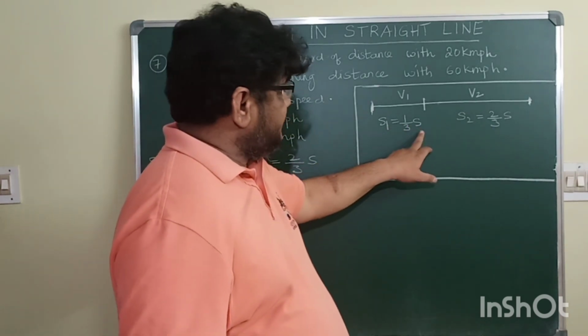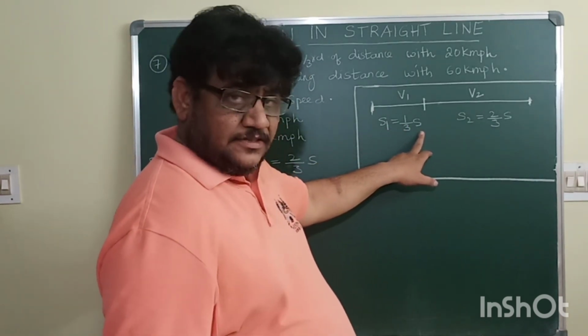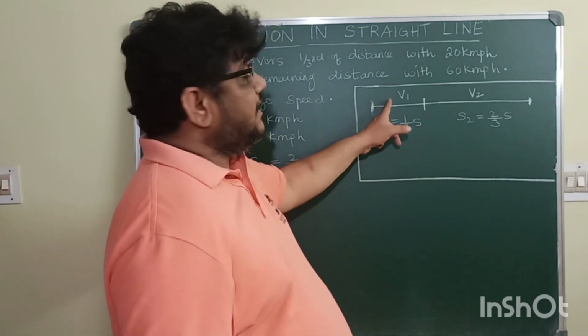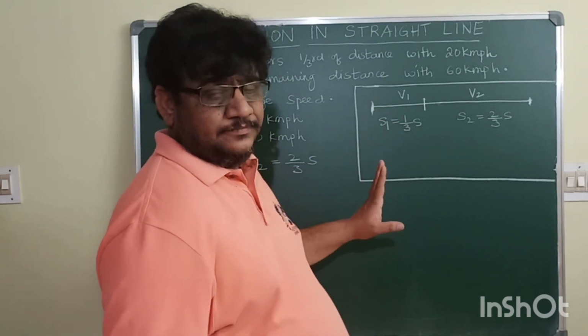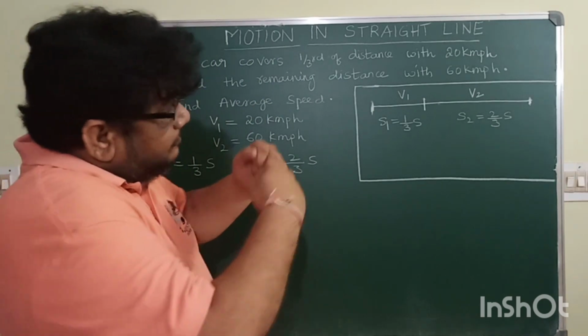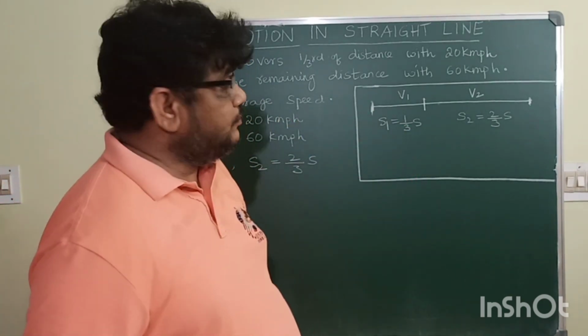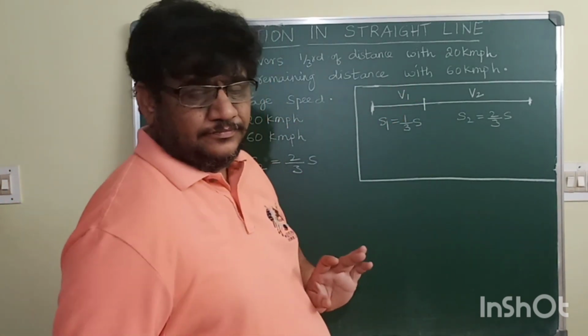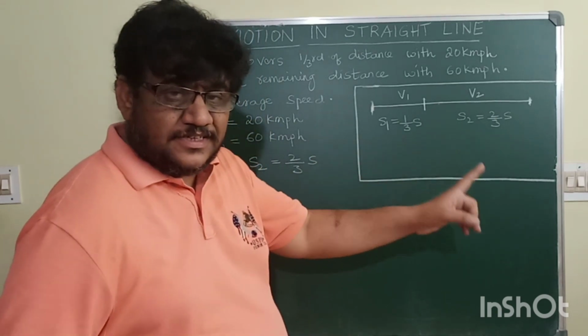1/3 of S distance, the car is moving with a speed V1, and for the remaining distance the car is trying to move with a speed V2. Total distance is S.